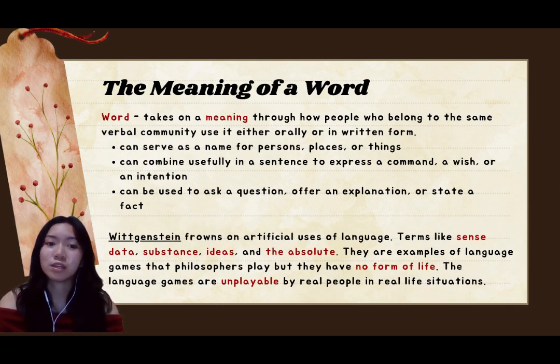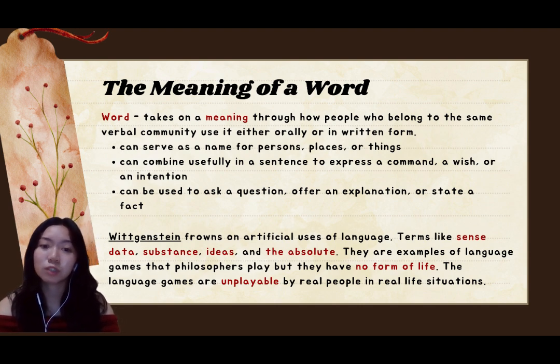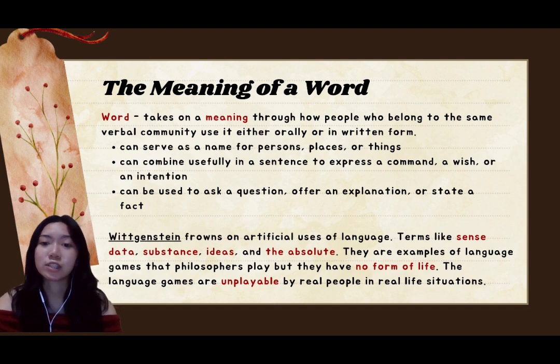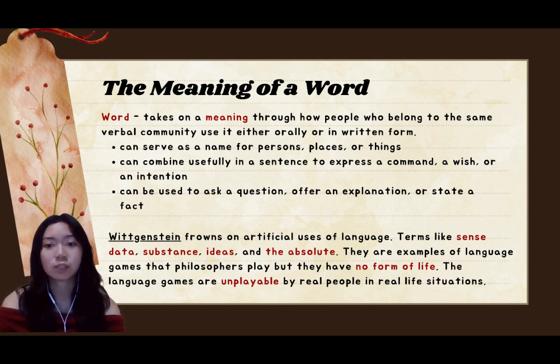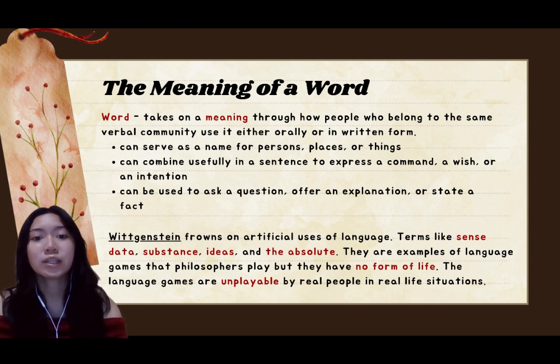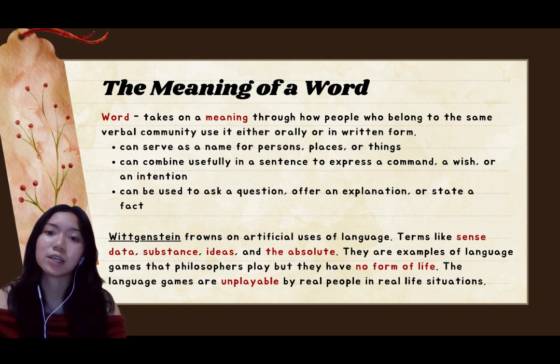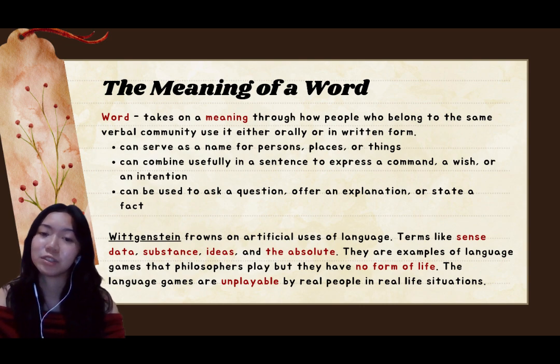A word takes on a meaning through how people who belong to the same verbal community use it either orally or in written form. It can serve as a name for persons, places, or things, combined in a sentence to express a command, a wish, or an intention, and it is used to ask a question, offer an explanation, or state a fact. However, Wittgenstein frowns on artificial uses of language like sense data, substance, ideas, and the absolute, since it has no form of life. The language games are unplayable by real people in real-life situations.